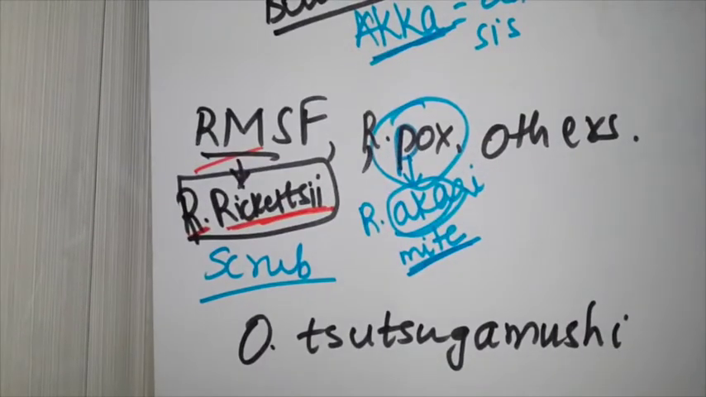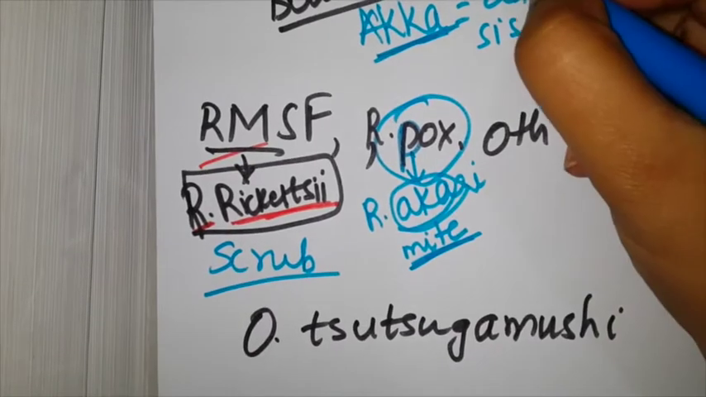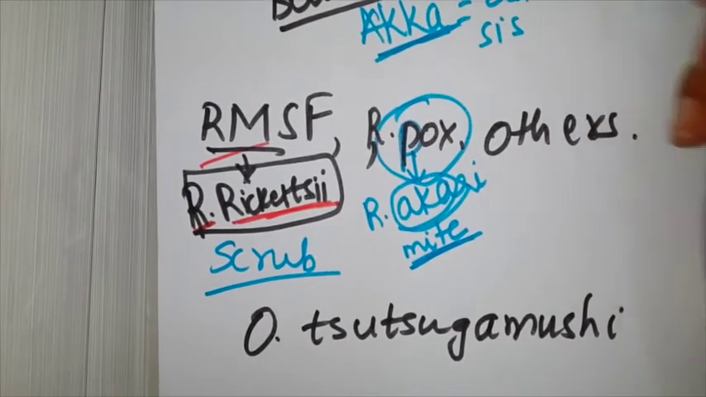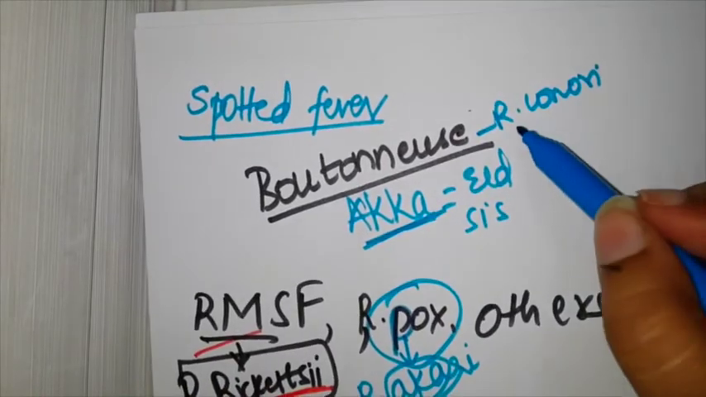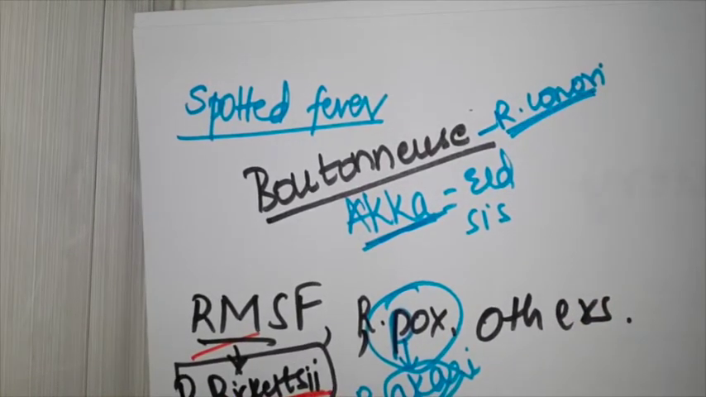This Boutonneuse fever is also known as Mediterranean fever. It is caused by Rickettsia conorii. This is an extra point. It's generally not that much asked in exams, just for you to remember extra stuff which generally others don't remember. So this Boutonneuse or Mediterranean tick typhus is caused by Rickettsia conorii. I'll write this up for you. Okay, so now we have finished the spotted fever group.